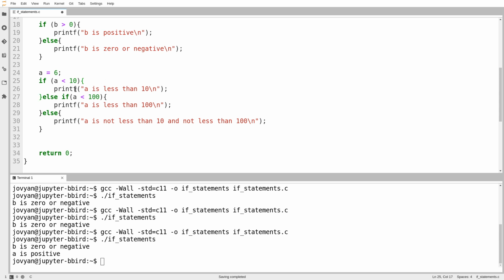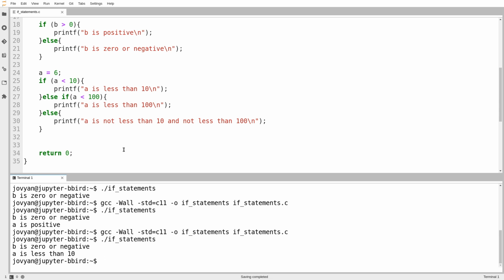So if you think about this, clearly the value 6 is less than 10 and the value 6 is less than 100. But if the answer to this question comes back yes, our rules tell us that we go inside the if body and we skip down to the end, even though the answer to this question would be yes if we asked it. If the answer to this question is yes, we do this, we never even get to this question. So we will only ever go into one of these different cases, even if maybe more than one case could apply. So we'll try that out.